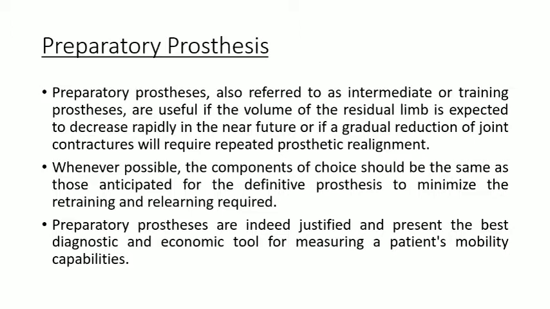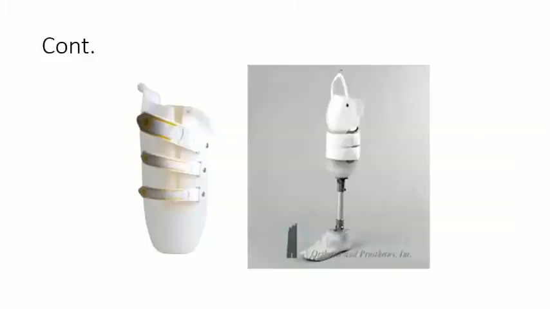So preparatory prostheses are indeed justified and present the best diagnostic and economical option for a patient's mobility capabilities. This is how IPOP or preparatory prostheses look. The first socket is for the volume fluctuation. That's why it is adjustable with a Velcro strap.